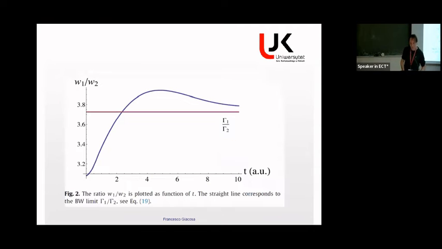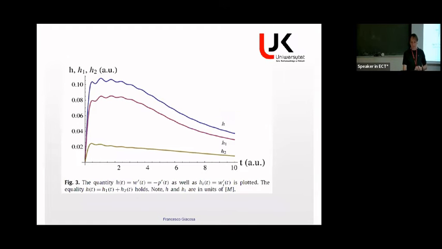What is even more interesting is to build the ratio. So the ratio is not a constant. It should be a constant in the Breit-Wigner limit, but it is not in the general case. So V1 over V2 in the Breit-Wigner limit is a constant, but what we see is something that is not a constant. This is how it looks in this particular model. And this has not been measured yet. So this is also my proposal. It would be very nice to consider states with more than one decay channel and check these ratios.